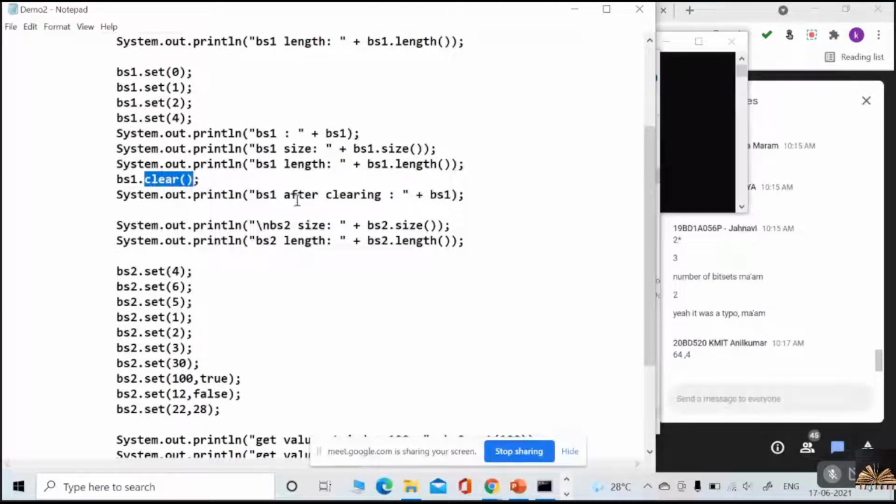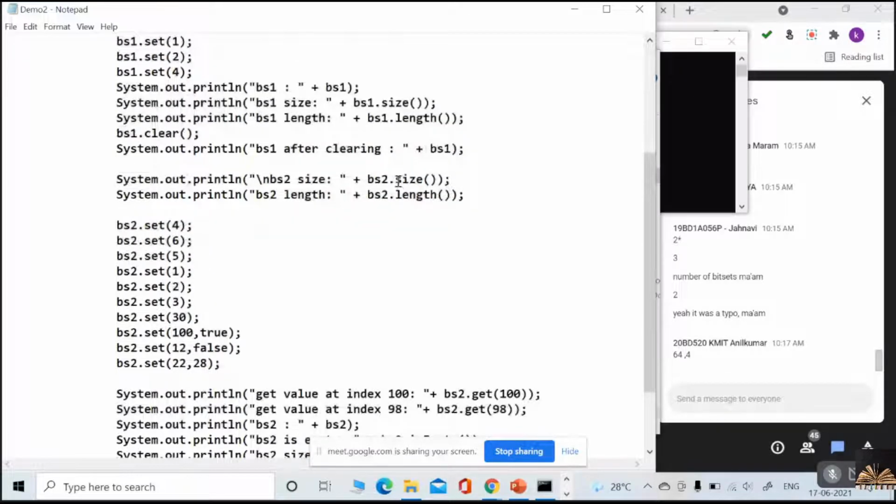After clearing, I'm printing the bit set, and then again I'm checking the size and the length of the bit set. Now from here to here, I'll comment.